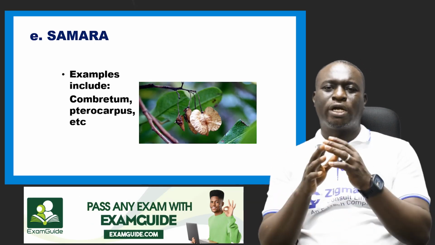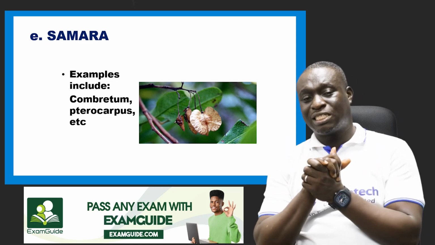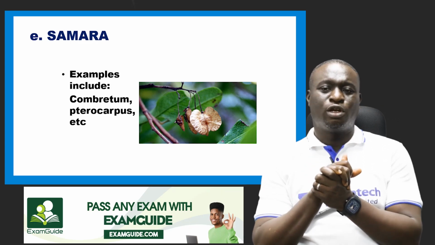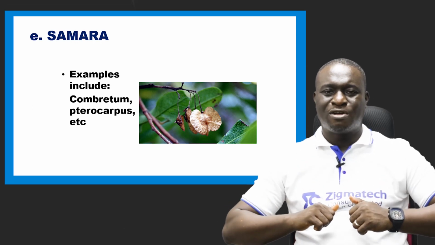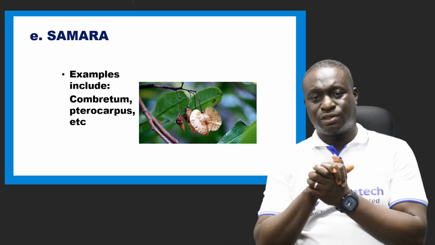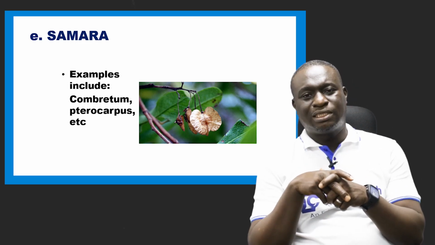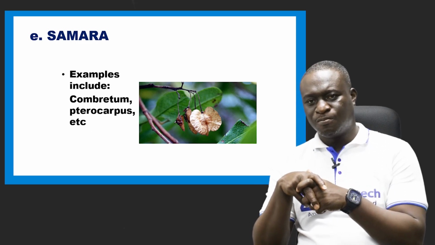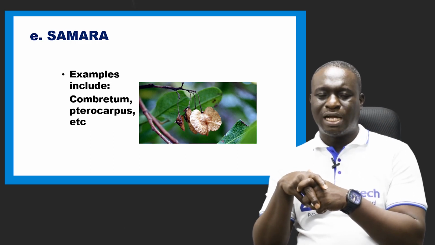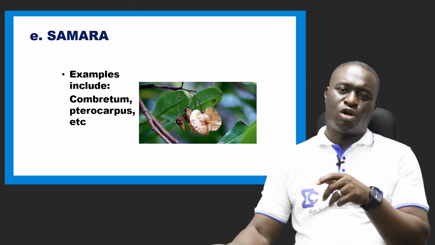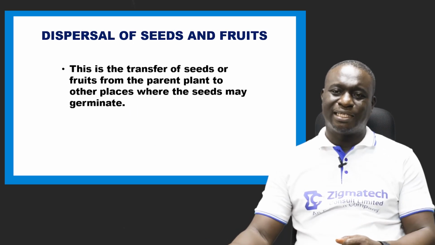We also have the one we call the samara. Now, samara, I've seen this particular question also in practicals, in biology practical. An example of a samara is the combretum. Combretum, they look as if they have wings. These are perfect examples of wind dispersed fruits. So we have the combretum and so on. These are some examples of samara, which are types of dry indehiscent fruits.